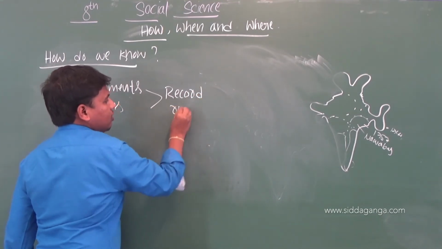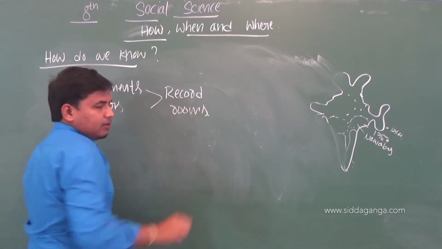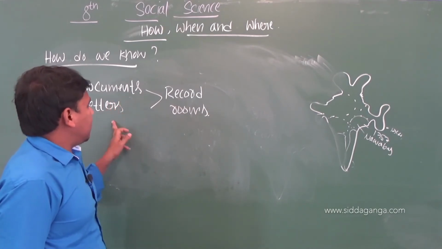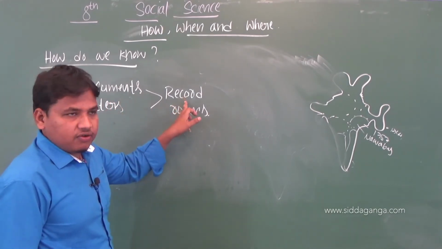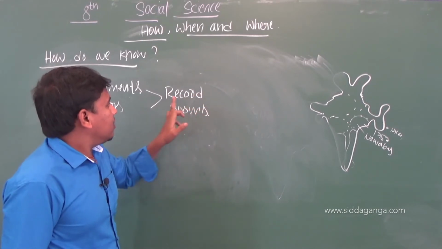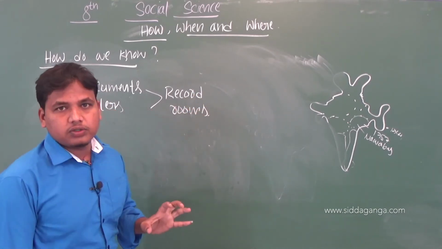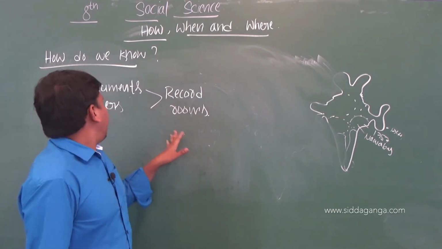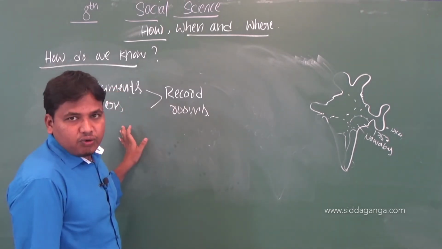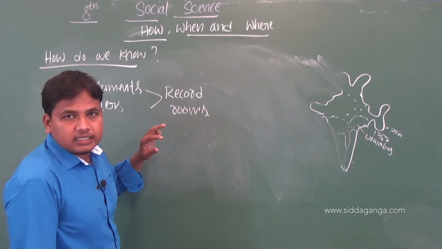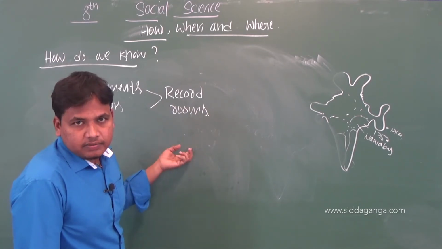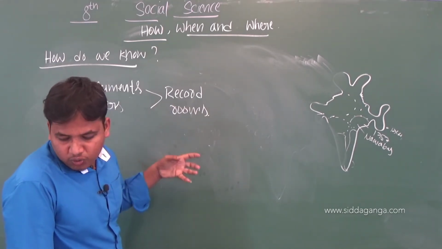One mark question: how did the British preserve documents and letters? They set up record rooms. In the record rooms, they preserved the documents and letters exchanged between the local rulers and the British.